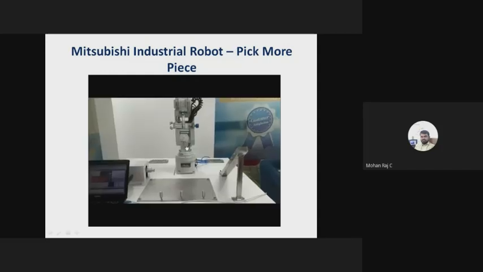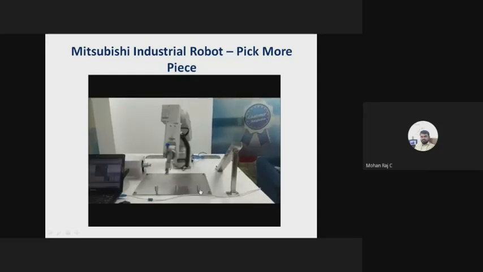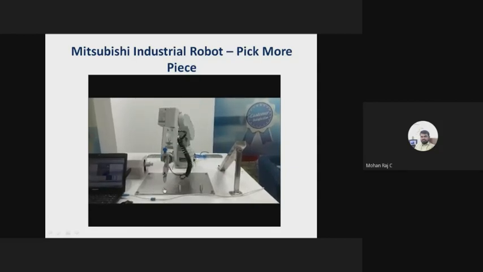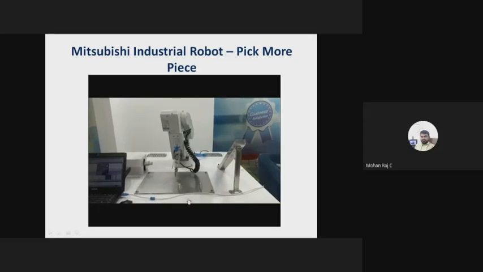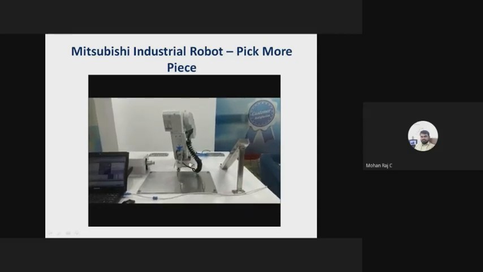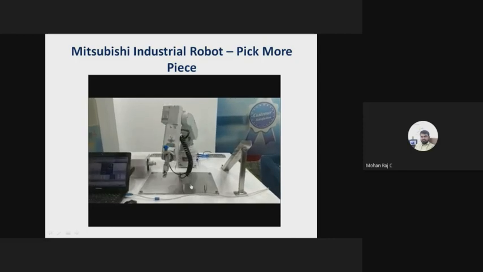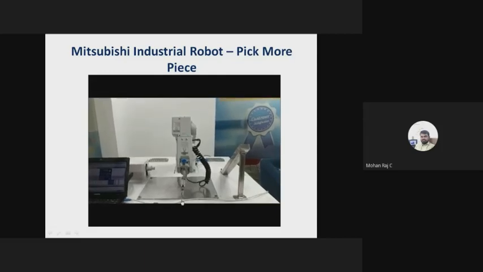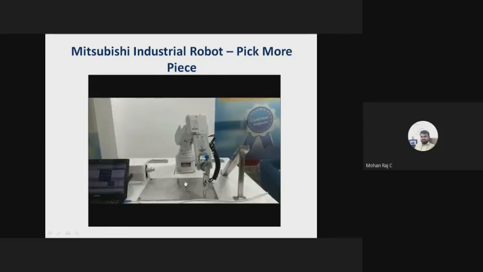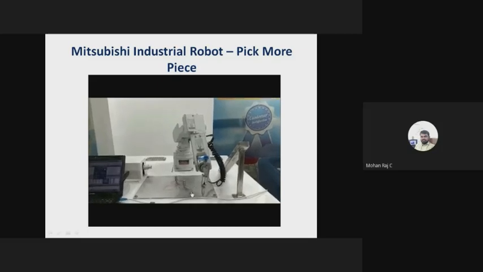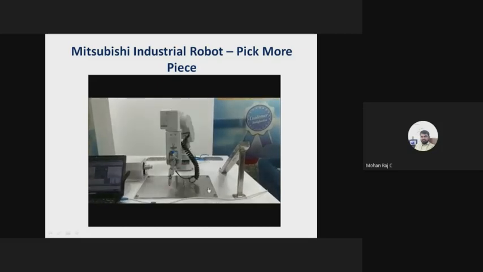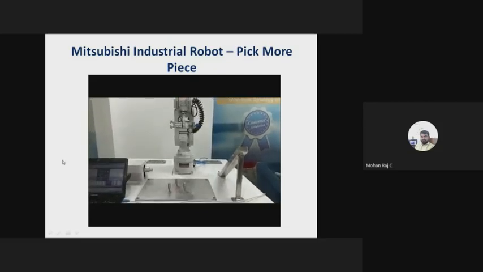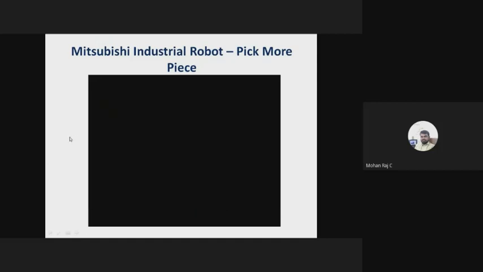Let us see that. So there are 3 pieces there. The robotic arm will go there and pick up the metal piece and place it exactly on the center of the Mitsubishi logo. Similarly, the gripper, the robotic arm, will move near the second object, pick up the metal piece, and place it on another part on the side of the Mitsubishi logo. Similarly, the third thing has happened. Okay. So it is a simple pick and place application.